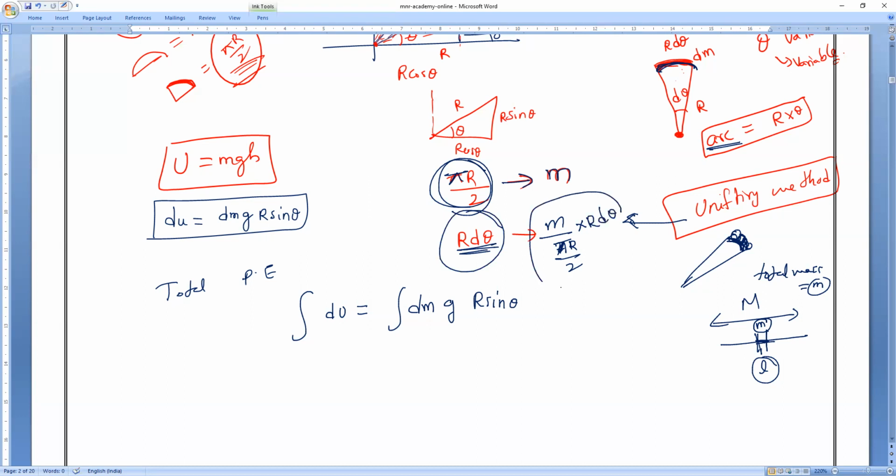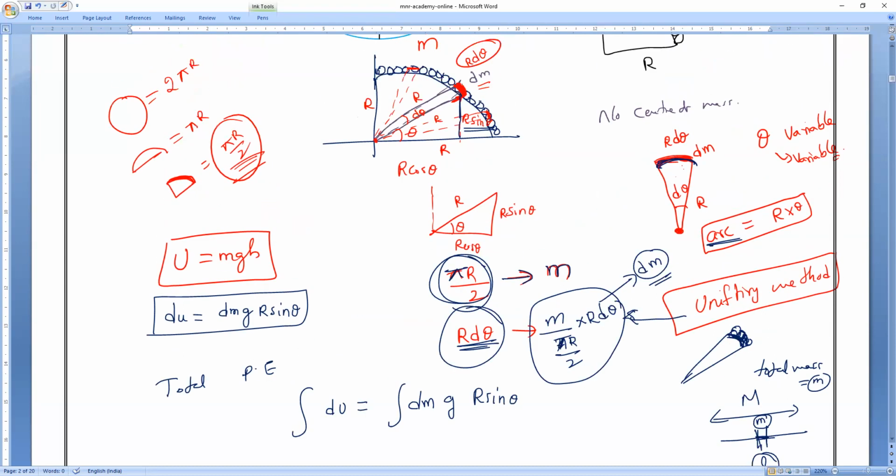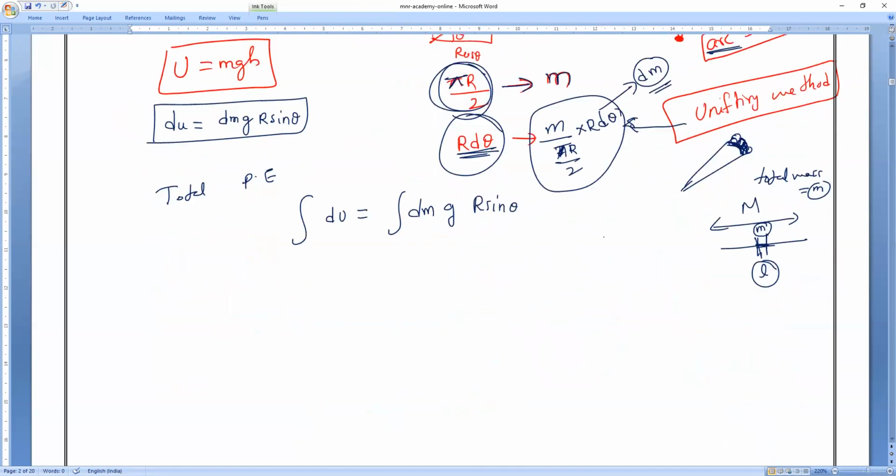So that is the small mass dm. Keep it in mind: the small mass is the total mass divided by the total length, into the length of the arc. That is dm. Understand? So you can substitute it by the unitary method.